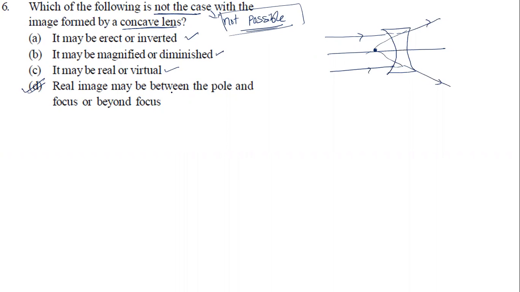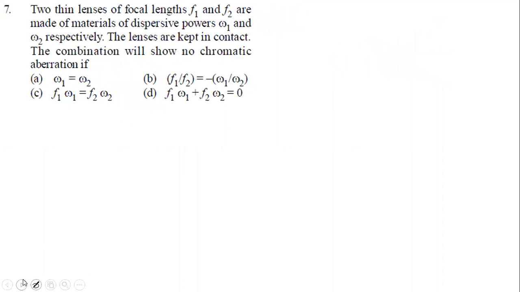Real image may be between pole and the focus or beyond focus. No, it can never be possible. A concave lens is always going to form a virtual, diminished, and erect image. So option D is the not possible case. This type of question you need to remember very well, because sometimes they intentionally ask you not possible cases, not allowed, like that. So you need to focus on those things. Reading the question is also very important for us.